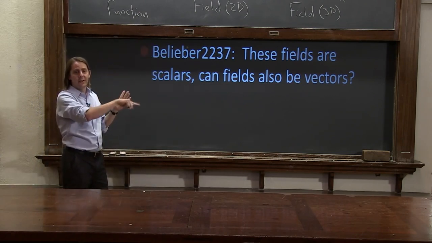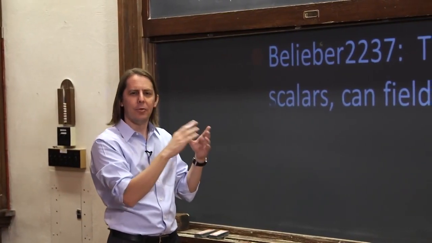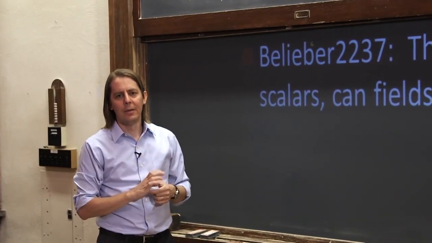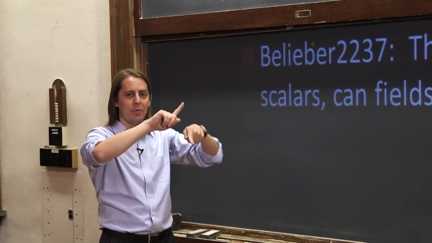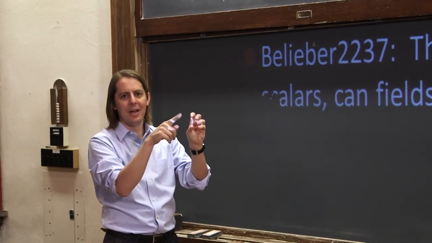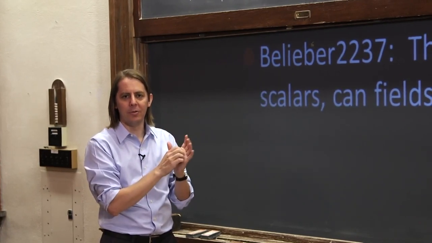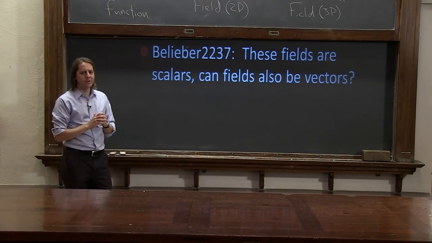I just drew height as a function in 1D. I drew a surface in 2D. That's again just a height. And when I drew the 3D field, I drew circles with a certain size. Those are all scalar numbers. But yes, you can have a vector field. You can have each point in space with a vector pointing in different directions. So you can have a position in space and a vector pointing in a different direction. And that's where fields start to get hard, when you have vector fields and you try to do calculus with them. But just to get started, keep in mind that a field really is just the old function that you're used to.